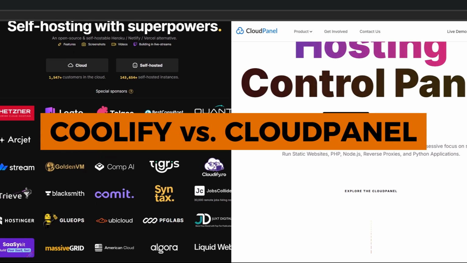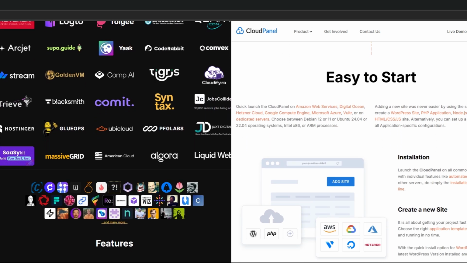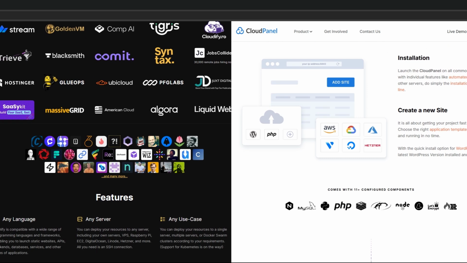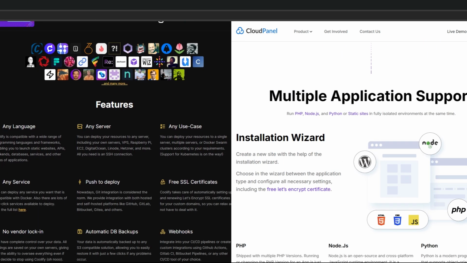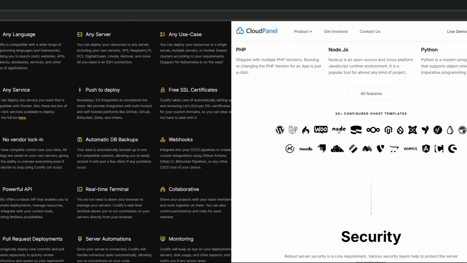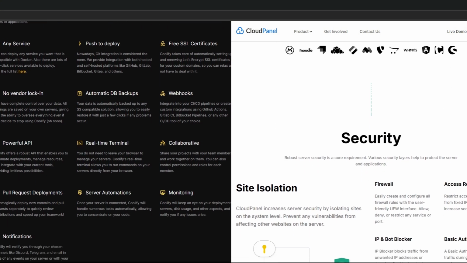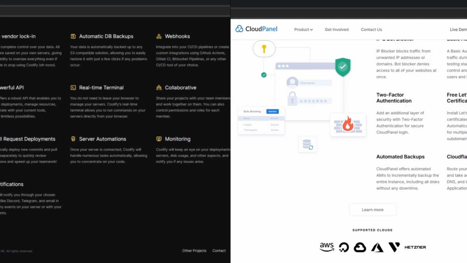Today, we will discuss Coolify and Cloud Panel. Essentially, though from different perspectives, Coolify and Cloud Panel both help to simplify server administration and application deployment through user-friendly interfaces. They both enable users to take charge of their server settings. Now let's examine the main features of these two platforms.